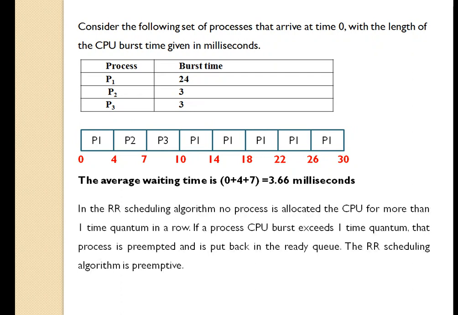In the round robin scheduling algorithm, no process is allocated the CPU for more than one time quantum in a row. If a process CPU burst exceeds one time quantum, that process is preempted and is put back in the ready queue. The round robin scheduling algorithm is preemptive. I hope you have understood the round robin scheduling algorithm.